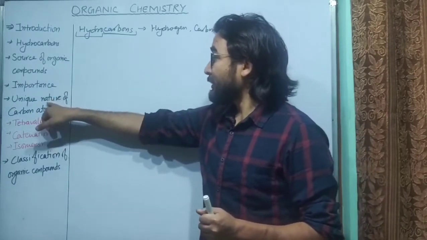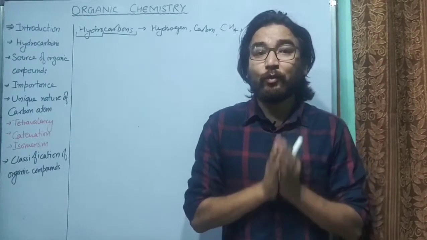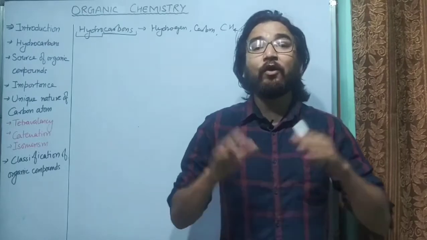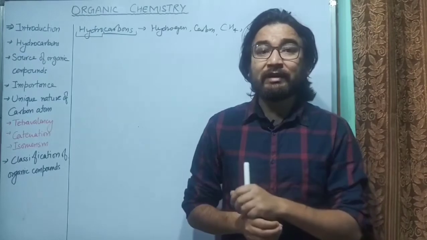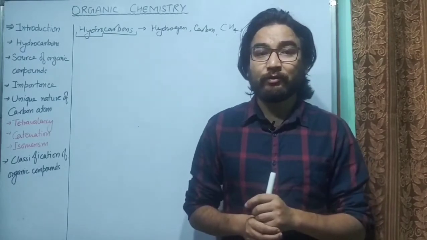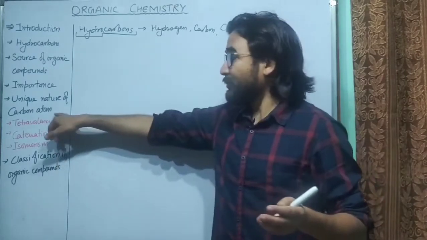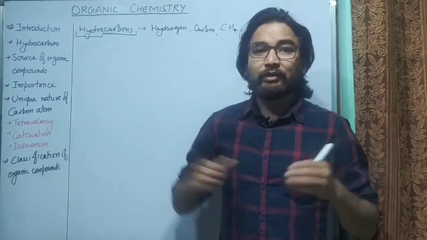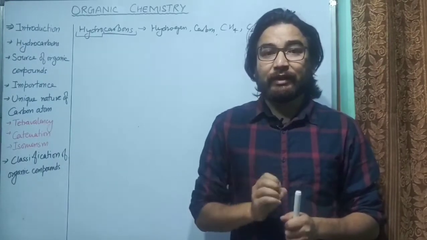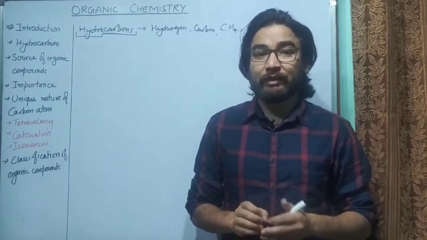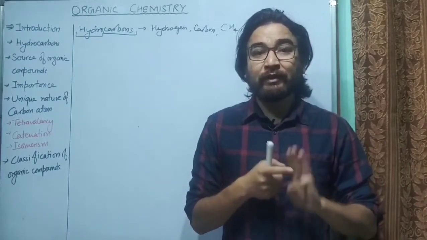Now the next is the unique nature of carbon atom. As I told you, more than 90% of all the known compounds are organic compounds. So the question comes, why does carbon atom form so many compounds and not other elements? Other elements do not form that number of compounds as carbon forms. Why does it happen? It is because of the unique nature of carbon atom. So what is that unique nature? We will discuss three unique properties of carbon atom.